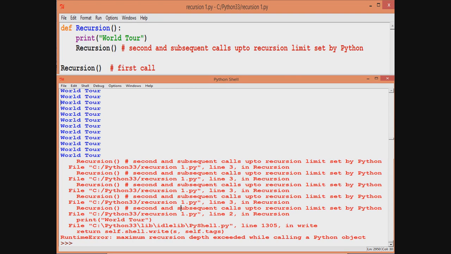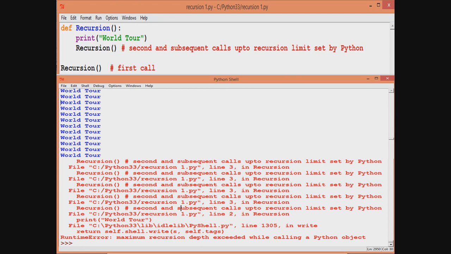So let us try something. Let us now see how many times this world tour gets printed. For this, I have written another code, but I have done some changes in that code. Let us see the change which I have done.